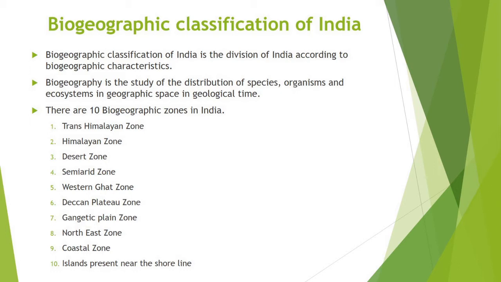Biogeographic classification of India is the division of India according to biogeographic characteristics. Biogeography is the study of the distribution of species, organisms, and ecosystem in geographic space and through geological time. There are 10 biogeographic zones in India, such as Trans-Himalayan Zone, Himalayan Zone, Desert Zone, etc. Let's see the zones one by one.